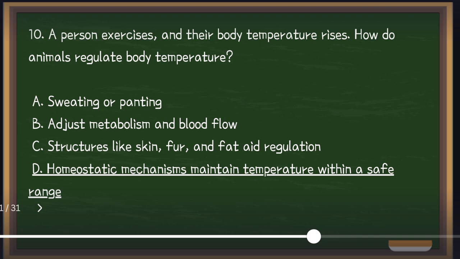For example, humans sweat when it is hot, and dogs pant to cool down. Of course, the answer is not letter A, since the question is how do animals regulate body temperature. That's why the answer is letter D, because it explains how. So again, homeostatic mechanisms maintain temperature within a safe range.